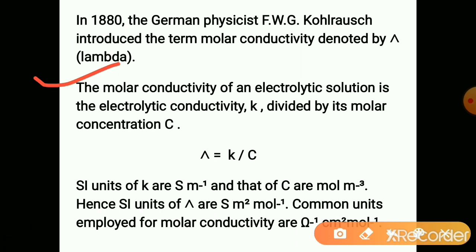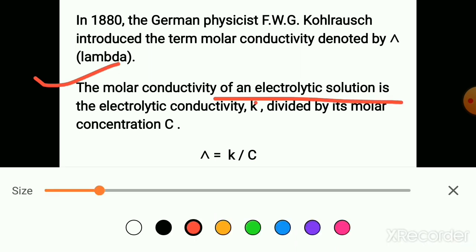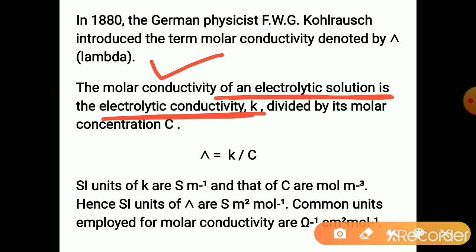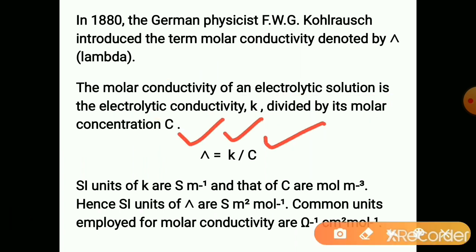The molar conductivity of an electrolytic solution is the electrolytic conductivity K divided by its molar concentration C. So lambda is equal to K divided by C. This is the mathematical relation.